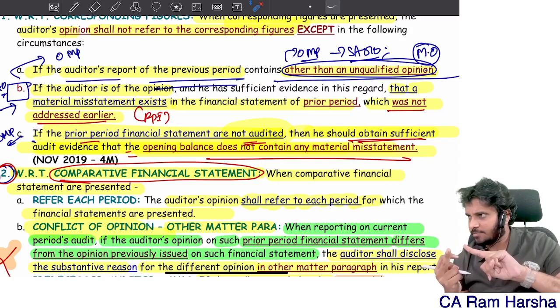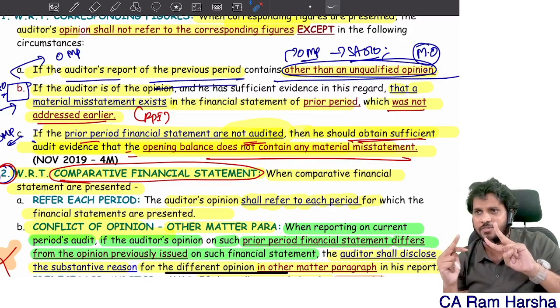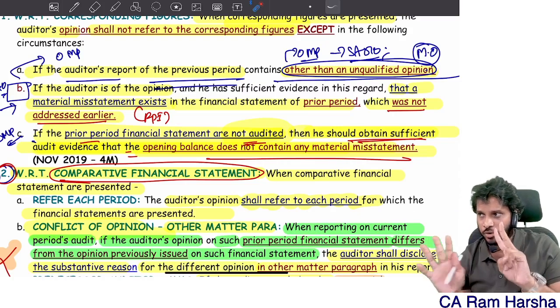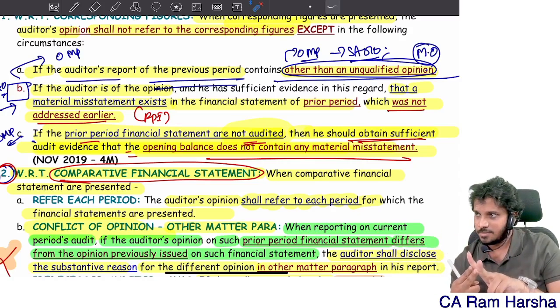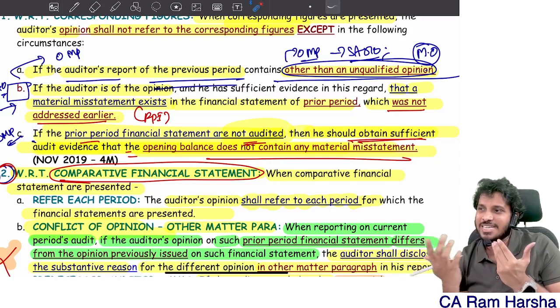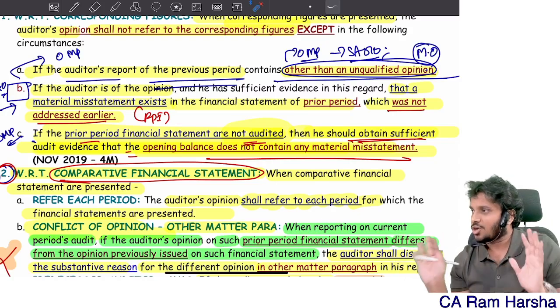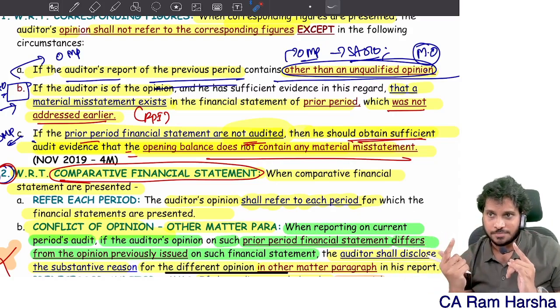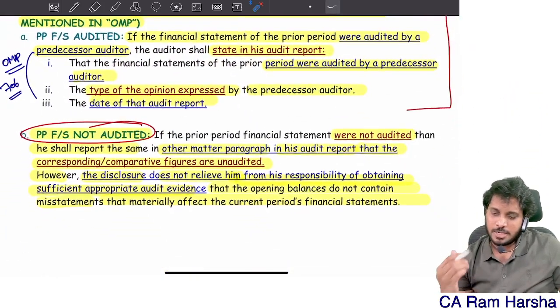We should qualify. If it is immaterial, we just have to talk about the comparability of the corresponding figures. We just have to talk about comparability alone. That's it. You need not modify the current period financial statements. Are you clear? Suppose if at all that mistake is rectified, no need to talk about that. You need not even talk about that.